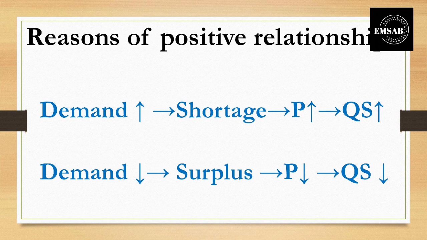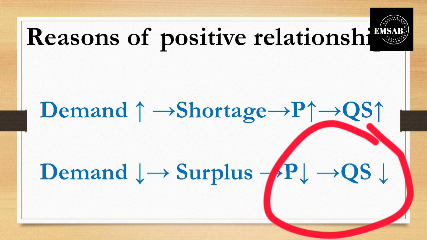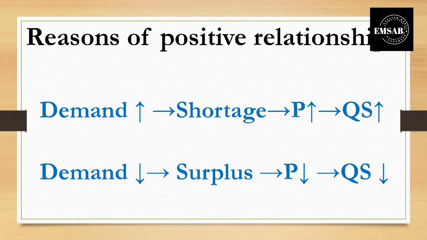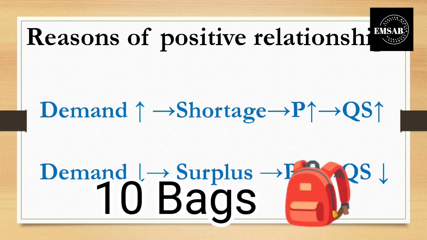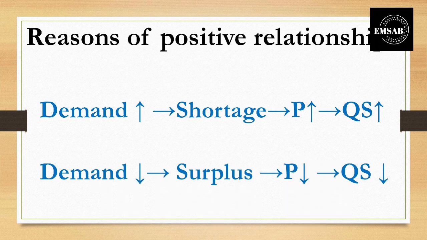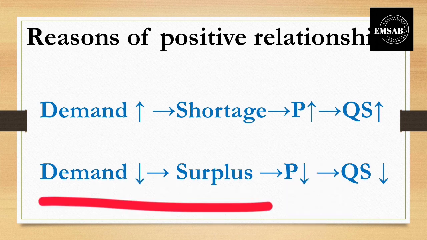As a result of this, when the price of a product is increasing in the market, the quantity supplied is also increased. On the other hand, we will be seeing why the price is decreasing and the quantity supplied is decreasing. In this case, the demand will be falling. The demand of the product will be falling. For example, there are 10 bags in the market, but only 5 people are demanding the bags. The rest of the bags are left over. There is a surplus of the bags.